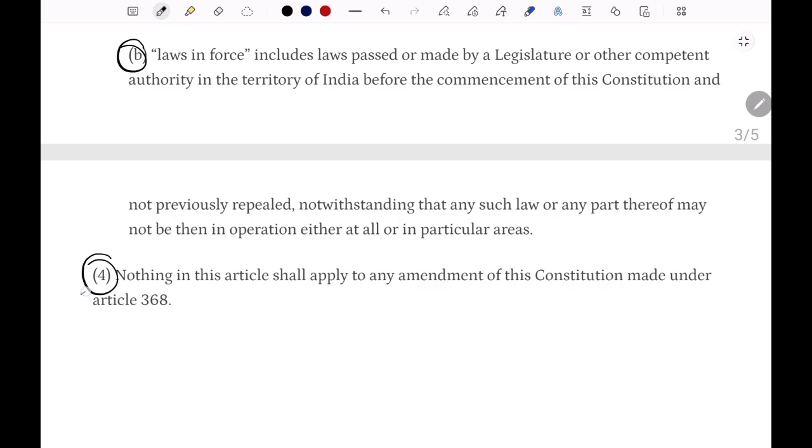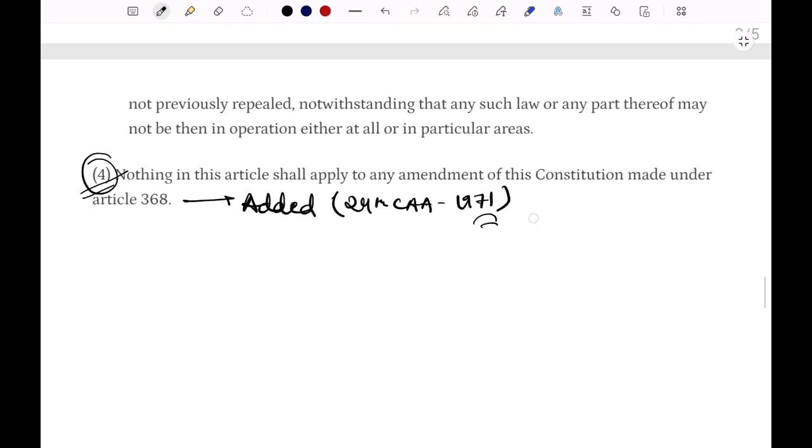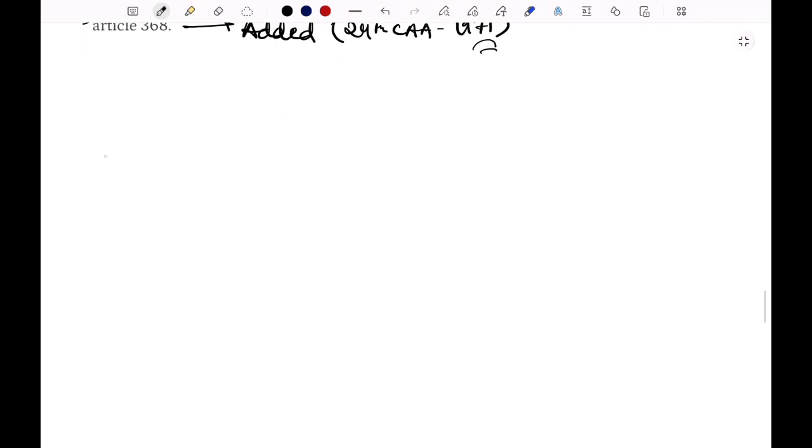Okay, and Article 13 clause 4 states that nothing in this article shall apply to any amendment of this Constitution made under Article 368. It was not there originally; it was added by the 24th Constitutional Amendment Act of 1971, and it states that constitutional amendments made under Article 368 are not considered law under Article 13. Now we can discuss each clause one by one.